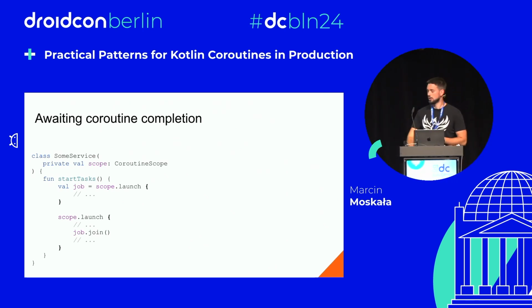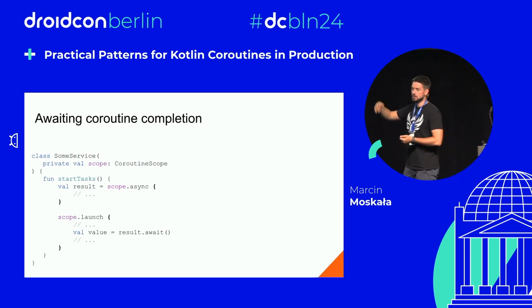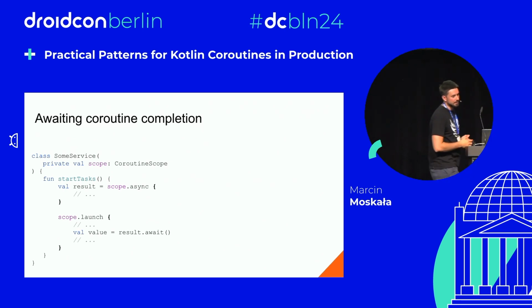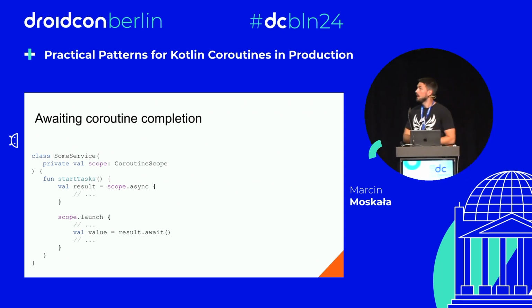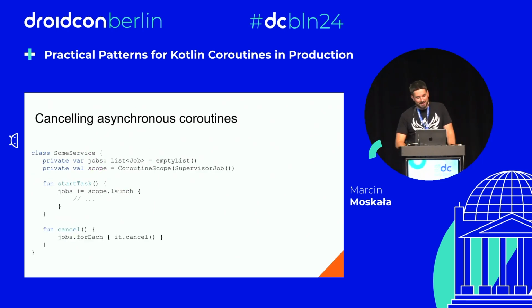Job join is just like async await. The only difference is that await returns a value, join doesn't return a value. That's the only difference, okay? They are both suspending until the coroutine is completed. And once the coroutine is completed, they do nothing, just immediately resume.